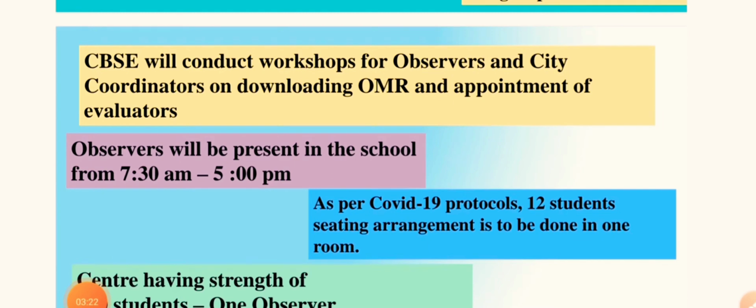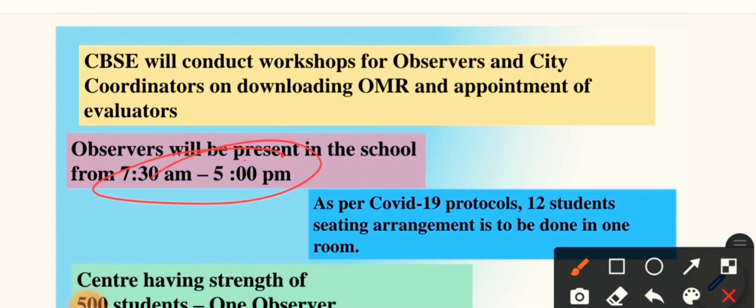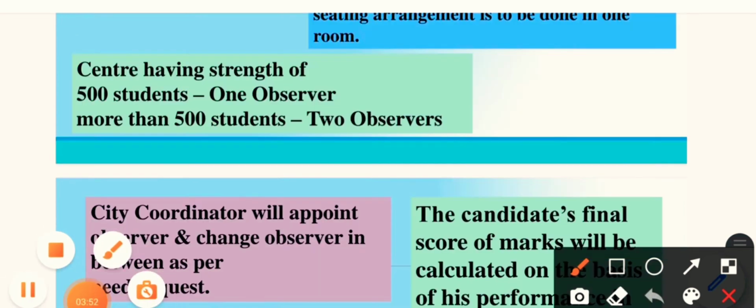Further, it says CBSE will conduct workshops for observers and city coordinators on downloading OMR and appointment of evaluators. Observers will be present in the school from 7:30 a.m. till 5 p.m. This is the timing for the observers, 7:30 to 5 p.m. As per COVID-19 protocol, a 12-student seating arrangement is to be done in one room. So the maximum number of students that can sit in one room is 12. Now, a center having the strength of 500 students.